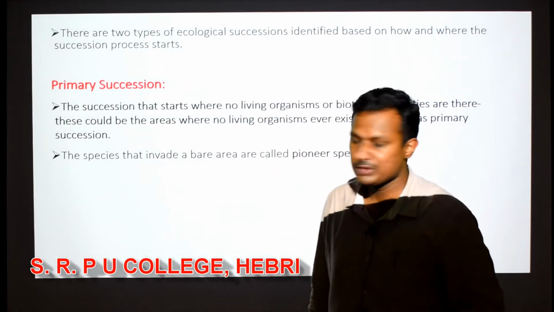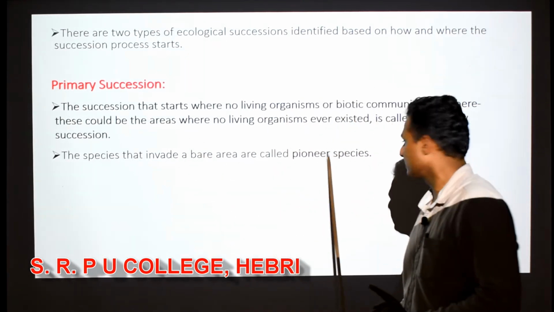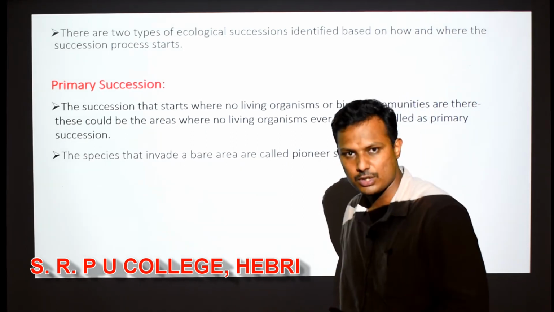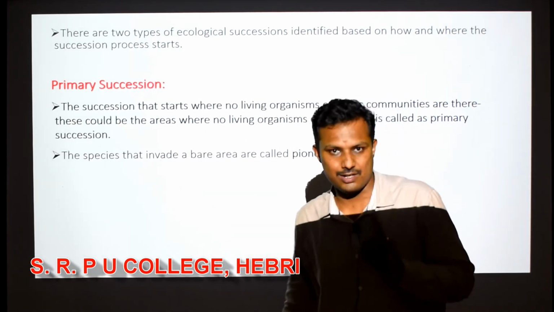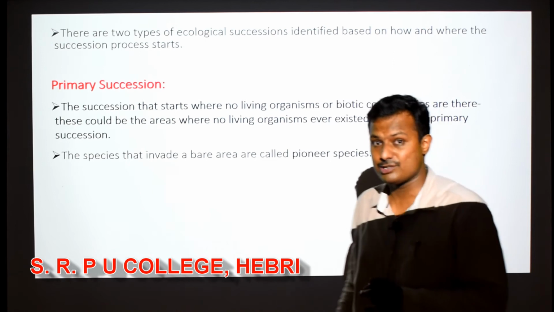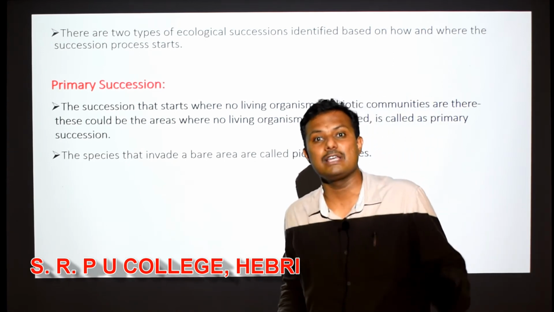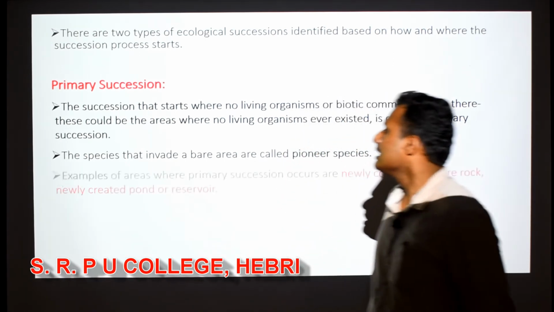Note this point. Primary succession alli matra, pioneer species can be seen only in primary succession. Pioneer species cannot be present in secondary succession, right? Because secondary succession will not start from a completely lifeless area, right?